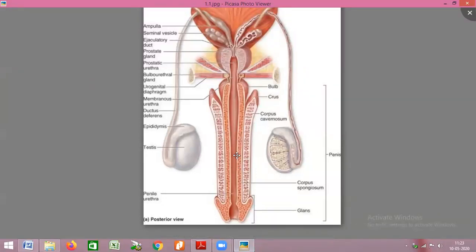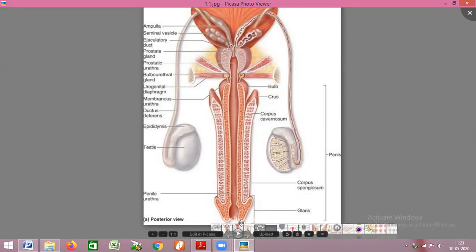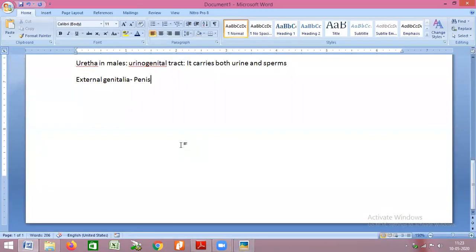Surrounding the urethra, there are 3 cylindrical tissues. So the penis comprises 3 cylindrical tissues.